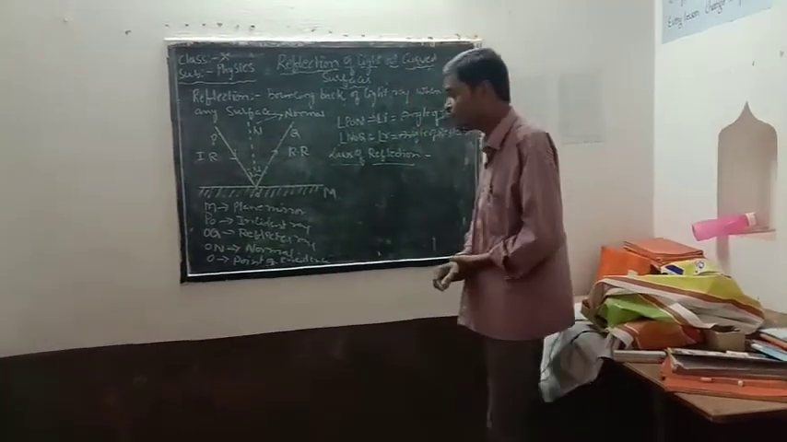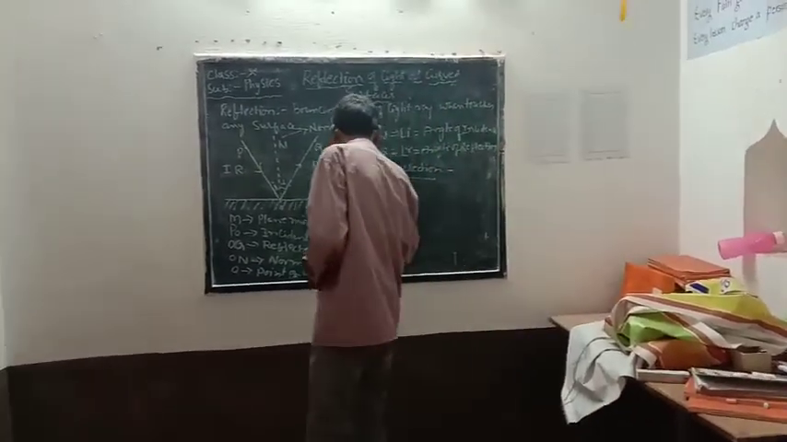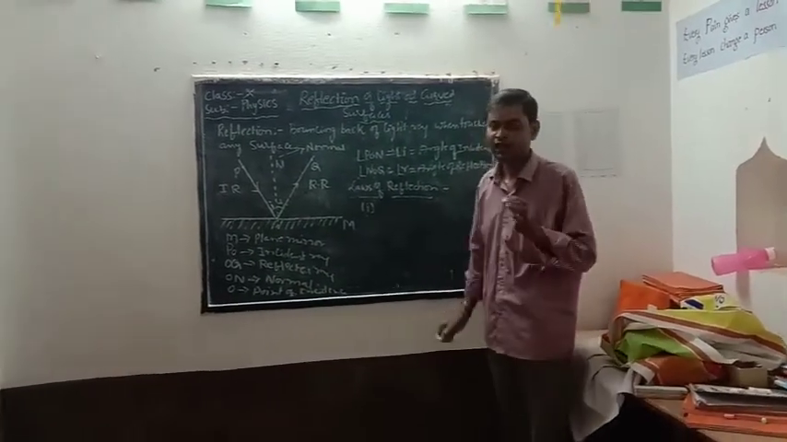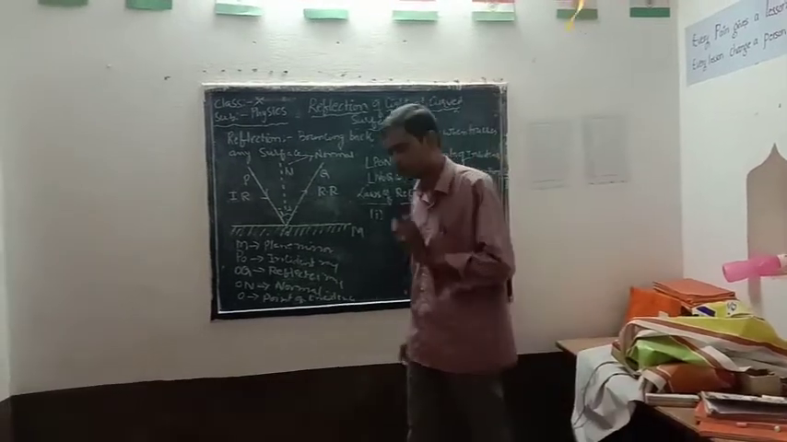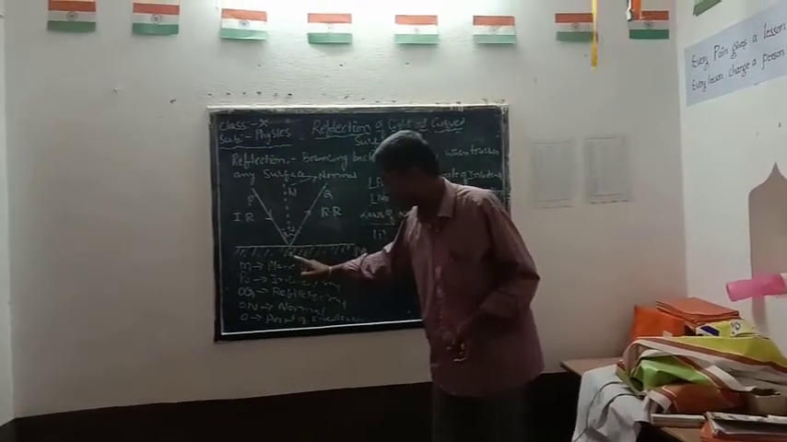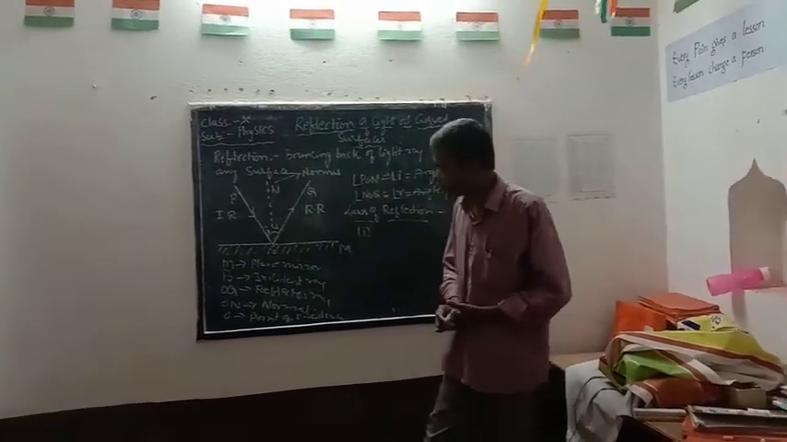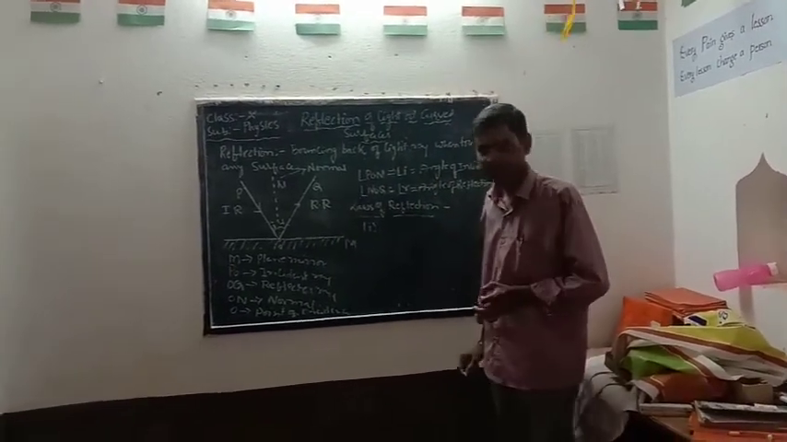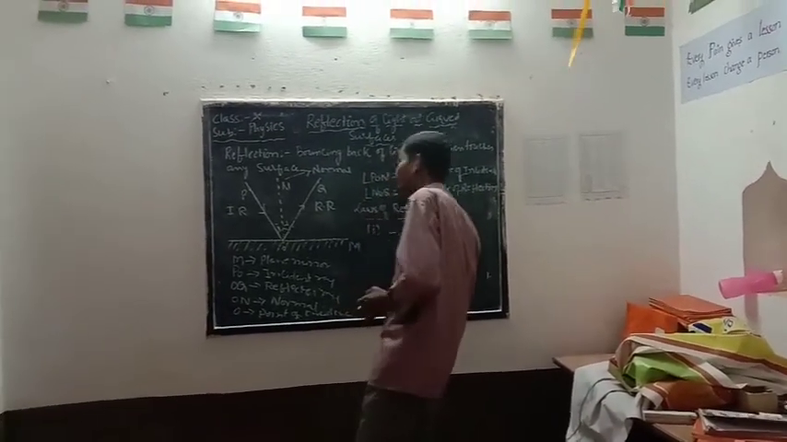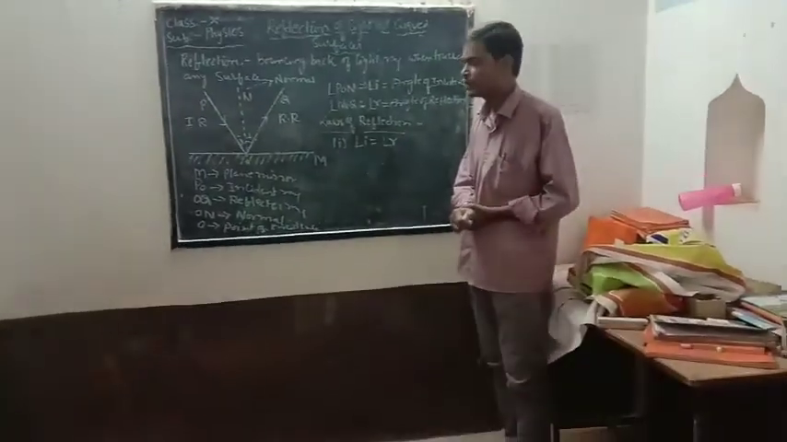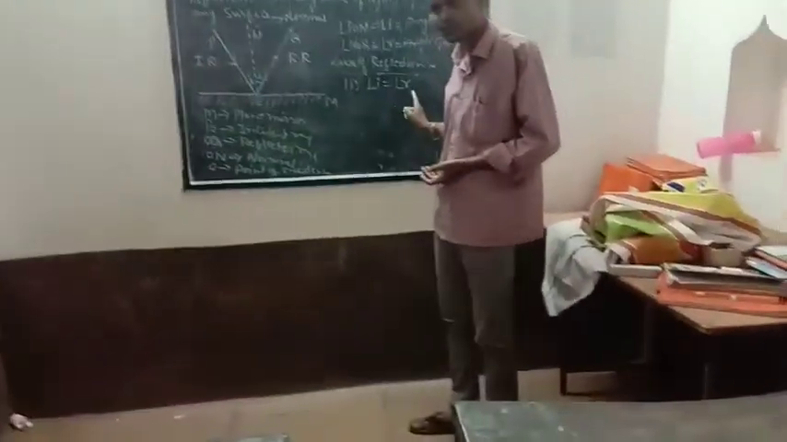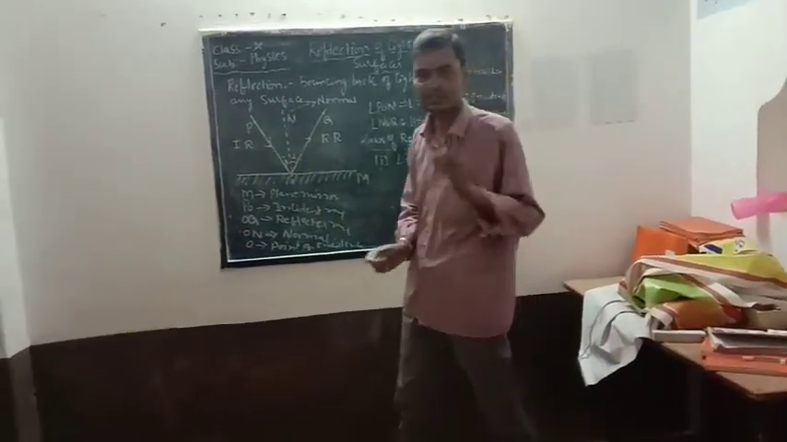Now, according to the laws of reflection, the first one is that when light gets reflected from any surface, from the point of incidence, from here only it is reflecting, isn't it? So when light gets reflected, the angle of incidence is equal to the angle of reflection. This is the first law of reflection.